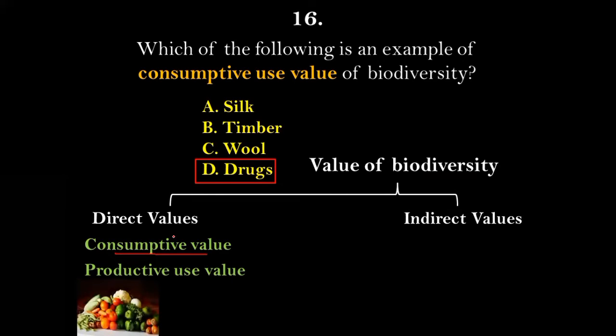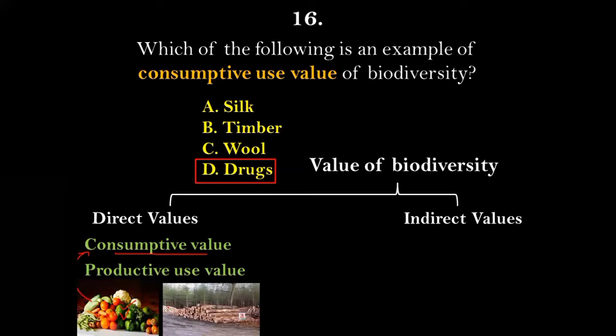For example, it can be fruits or vegetables, because we get all these products from biodiversity for our own consumption. So any type of species or any type of benefits or values that we get from biodiversity for our direct consumption will be consumptive use value. On the other side, for example, timber is extracted from the forest. We may not consume the timber, but we may use it for export and import, for an economic purpose. So we are making use of this timber for its productive use value. This is the difference between consumptive use value and productive use value.